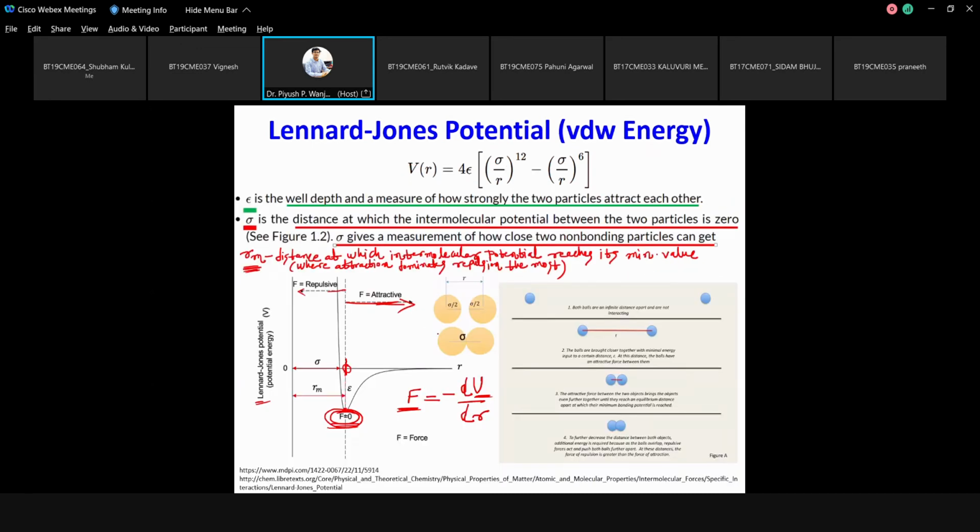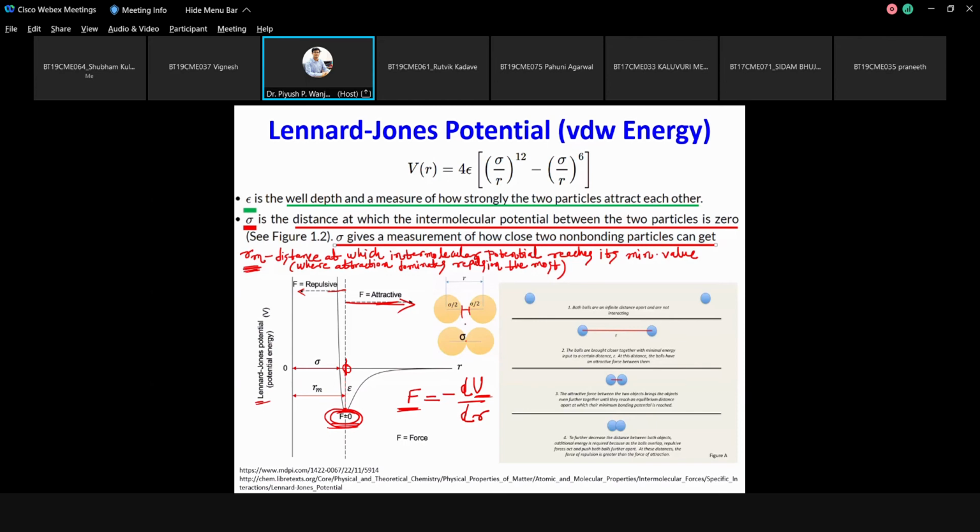If you see this particular figure here, when the molecules are approaching very close, the intermolecular potential is becoming zero. So this particular distance is sigma, but the equilibrium occurs at some higher distance, slightly more than sigma.